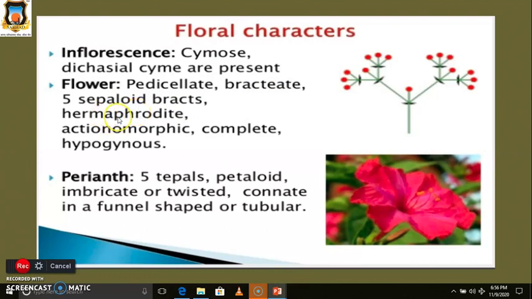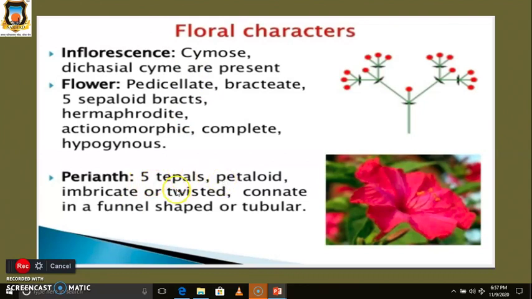Then they are hermaphrodite, meaning bisexual. Then actinomorphic, complete, and hypogynous. The position of the ovary is hypogynous, meaning superior. Then perianth. Because the members of this family are not differentiated into calyx or corolla, this is called the perianth. The perianth is represented by tepals, meaning five tepals are present.